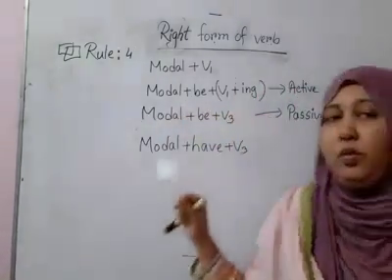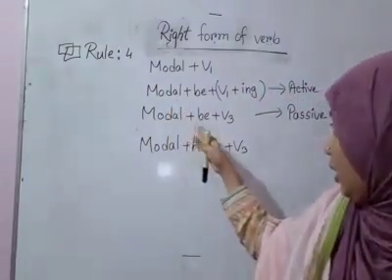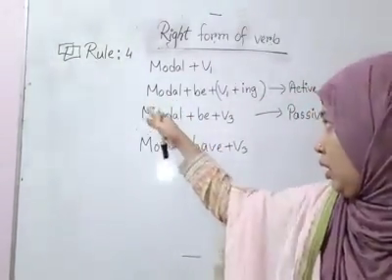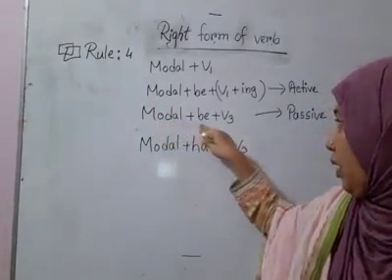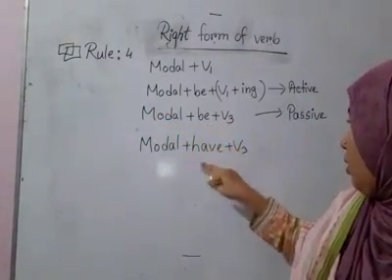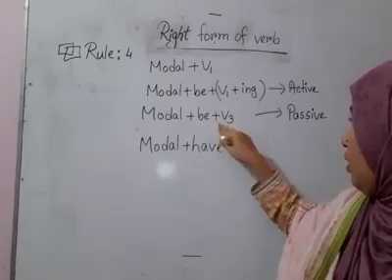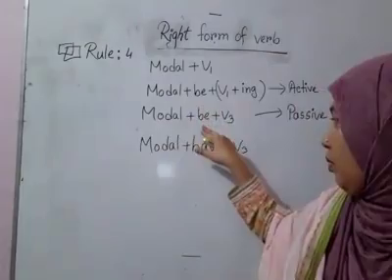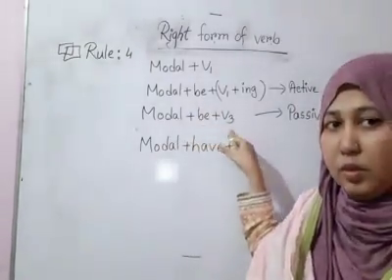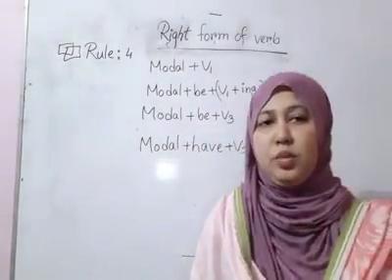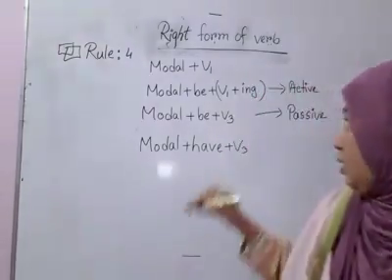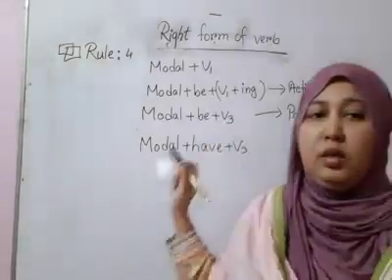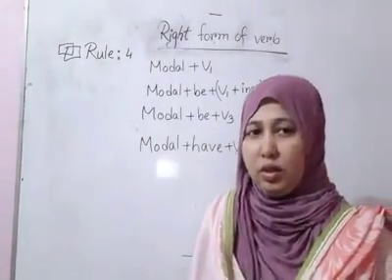Another form here is very similar to this structure: modal plus be plus V3. Here is also a modal and be verb, but the verb is in V3, that means past participle form. So why here is V1 plus ing and why here is V3? That is the question.